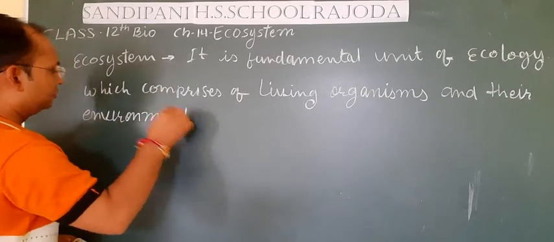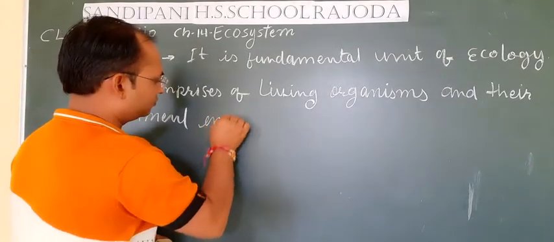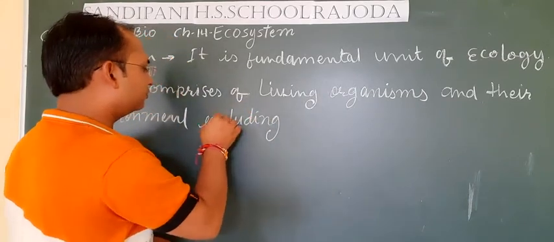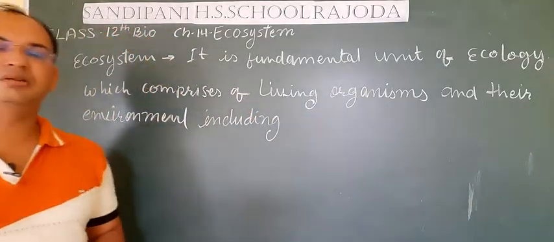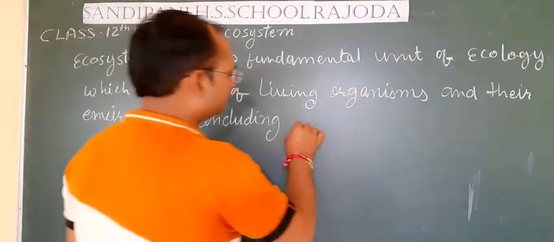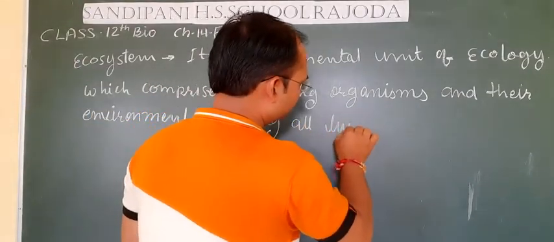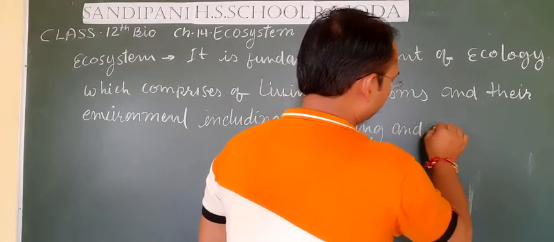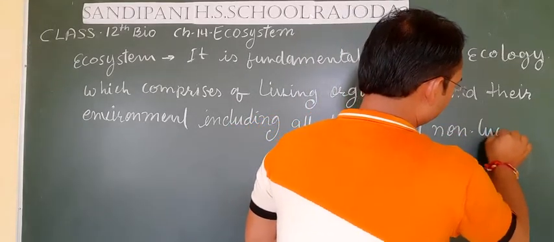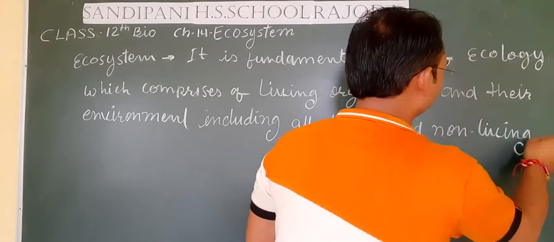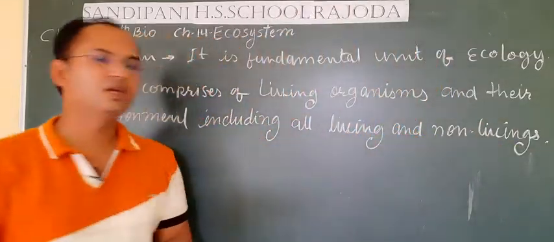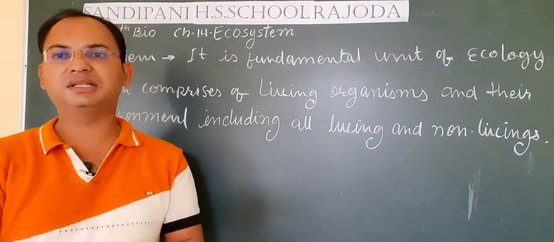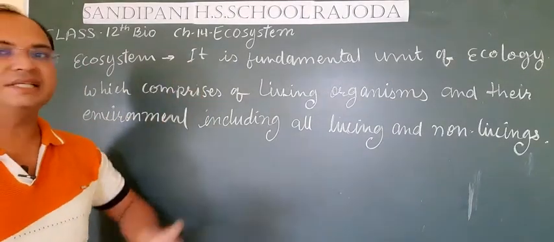Now the environment of any living organism will include two types of things, living and non-living. So, including all living and non-livings. That means all the living and non-living things present in a particular area make the ecosystem.